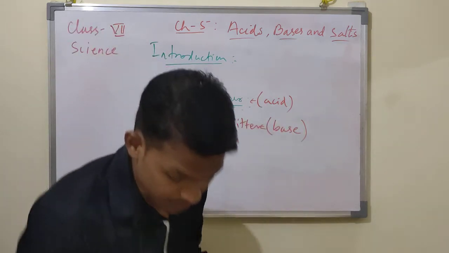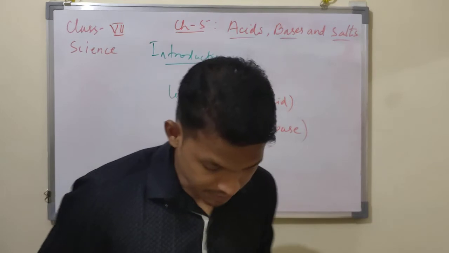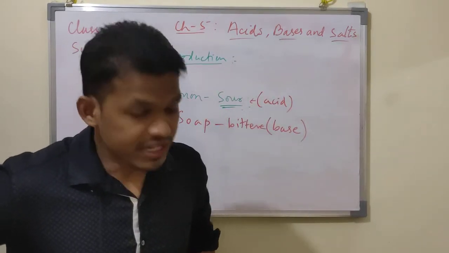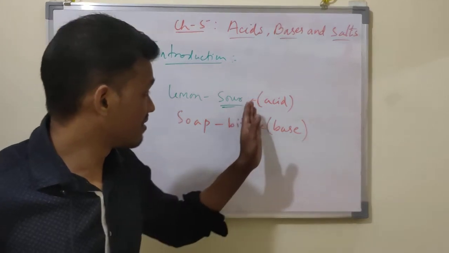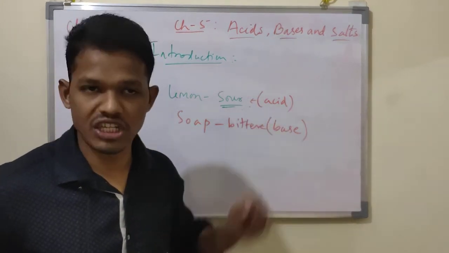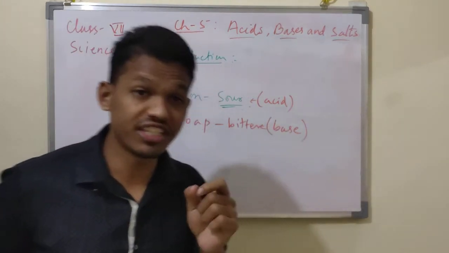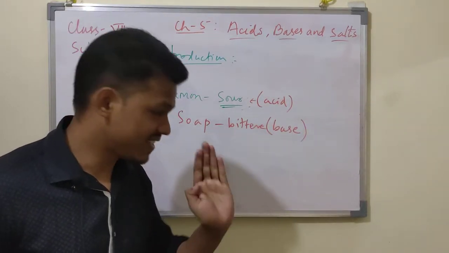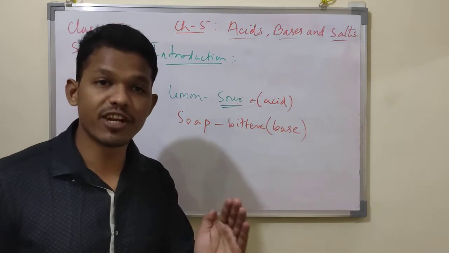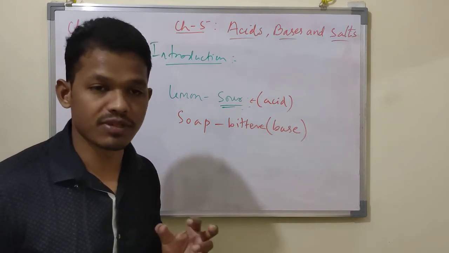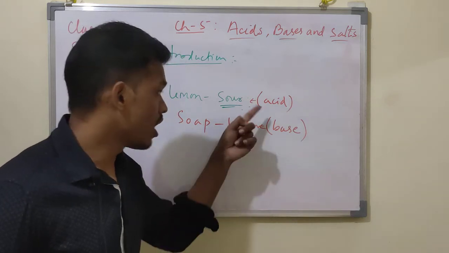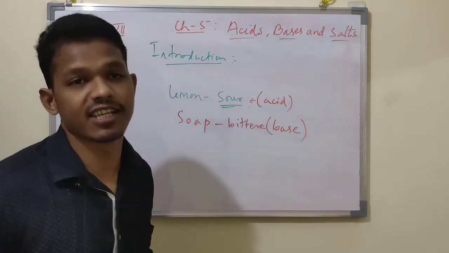So in this chapter we will learn about these substances, their properties and their uses. I will talk in detail about their properties, how they originated, what is acid, and how you can differentiate various acids. In the textbook it is not given briefly, but I will explain acid and base briefly in this chapter.